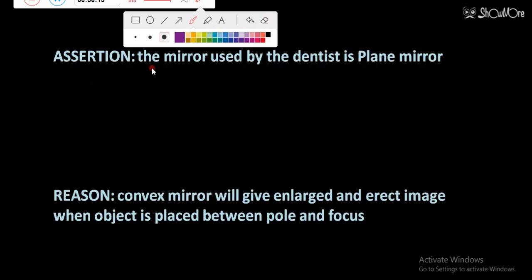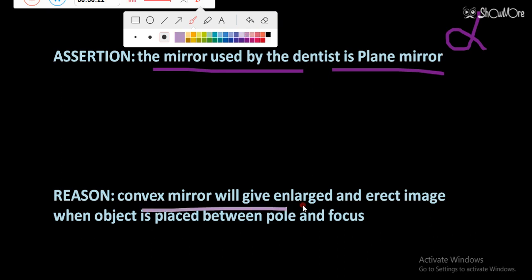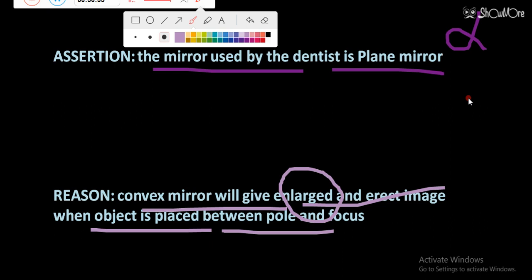The next question is: the mirror used by dentist is plane mirror. Dentist use which type of mirror? Concave. So it is wrong. Convex mirror will give enlarge and erect image when object is placed between pole and focus. So convex mirror can give the erect image, but it will not give enlarge image. So this is again wrong. Both are wrong. When both are wrong, then your answer will be option number E.